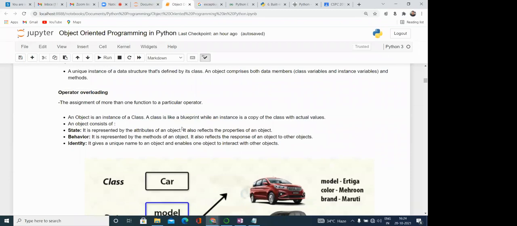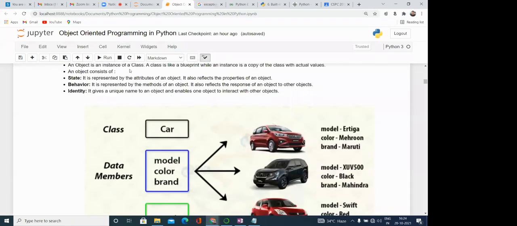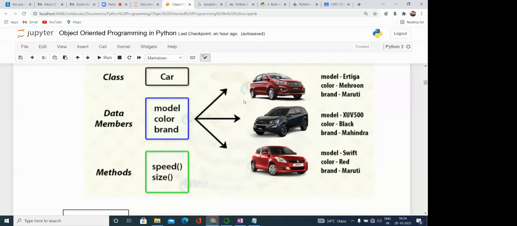So here you can understand the thing. With the object-oriented programming language, we have state, we have behavior, and we have identity. Every object has a unique identity. Like here you can understand with this example, the class is the car. When we say car, we are defining a structure. A car can have different parameters, like wheels and certain colors.